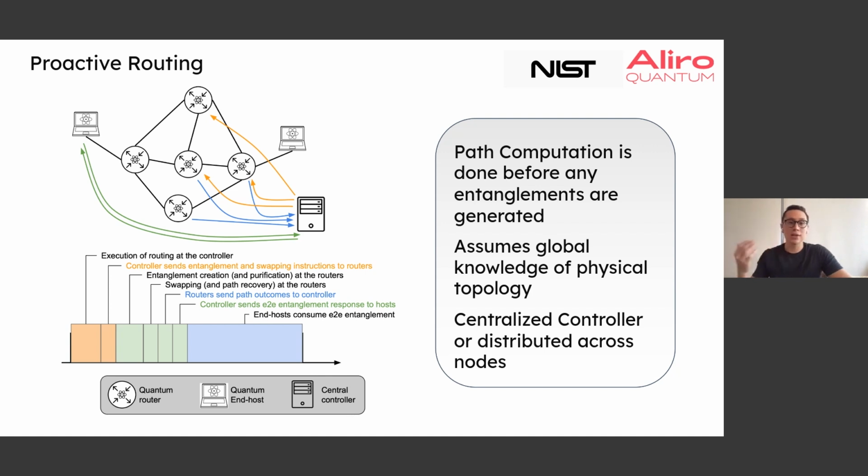This requires global knowledge of the network. We need to know the global physical topology, how things are connected and hooked up to each other. This all needs to be known to some kind of central controller. This could also be distributed across nodes, so there are different ways of doing this proactively. But the notion is that we're making routing decisions before any operations are actually being done.